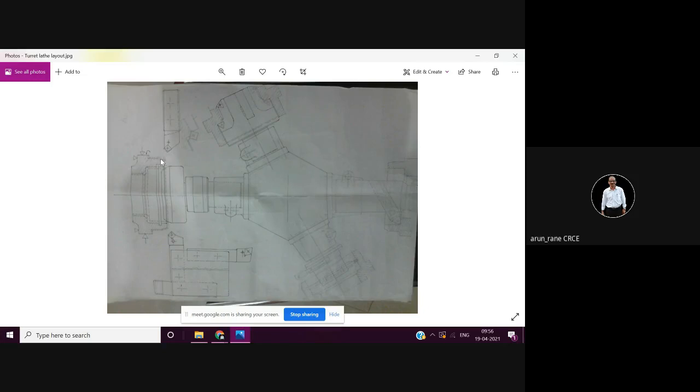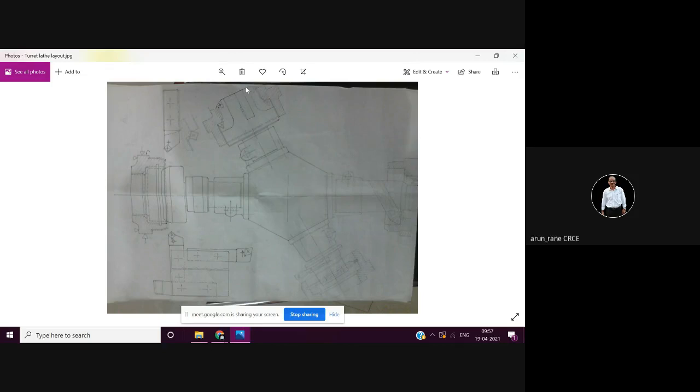Then this tool is used for rough turning, maybe this tool is used for finish turning. Then this tool is for taper forming. Then this tool is for the facing. So like that. And then you can show one tool for rough boring, another tool for finish boring.